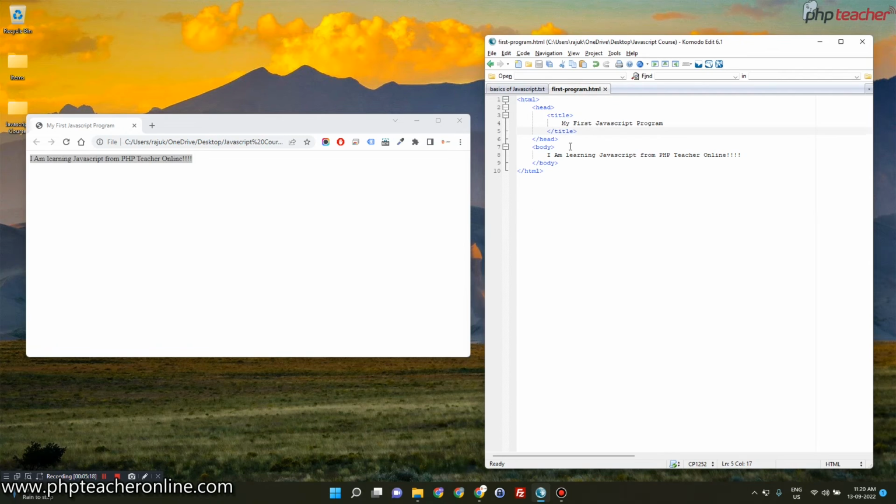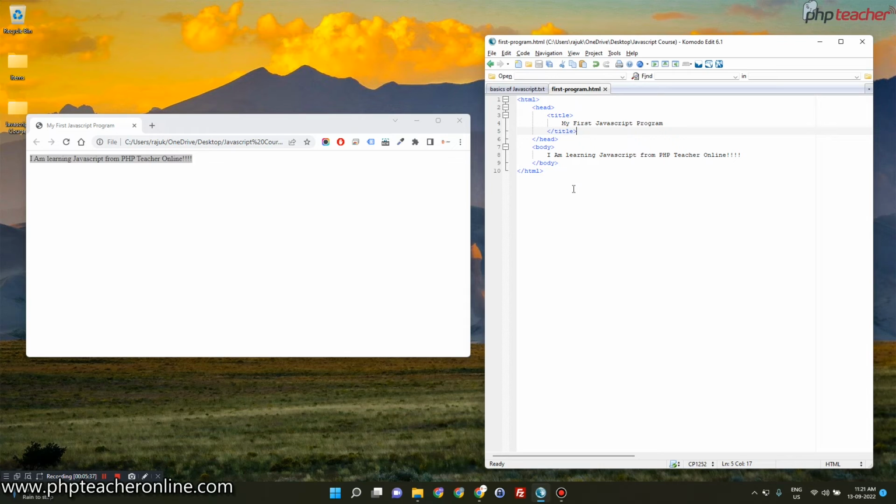That means functions can be written at the start, but that does not mean the function will work automatically. After writing those functions, you will have to write some events to call them. Once you call those functions, they will perform their particular task, whatever you have written inside those functions.